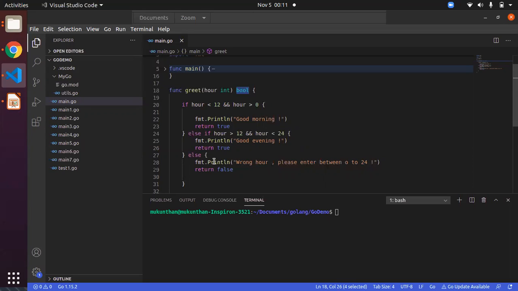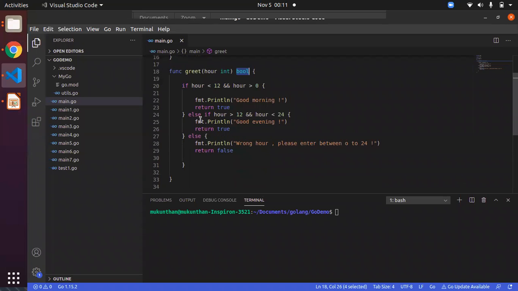In this case, we are going to discuss the function called greet, which takes the input hour, which is of type integer, and it will return the type Boolean. So this is the signature, from line number 18. And then after that we have the if. If our input has a value less than 12 and greater than 0, then we print good morning and return true.